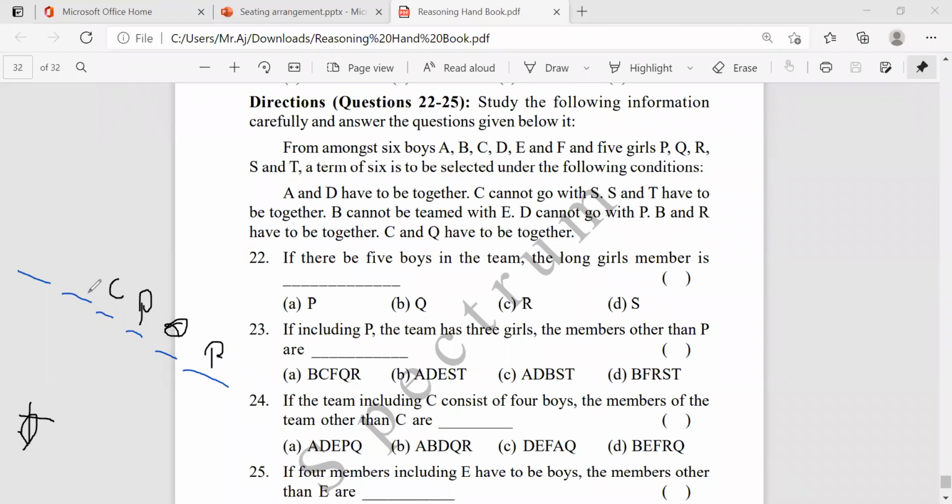If I take R, B will be there. Here B will be there, right? Okay. Now P, Q, R, B will be there. And who is the one remaining person? I cannot take D along with P, so A is not going to be taken either. D cannot be taken. B is taken. C is also taken. And B cannot be teamed with E, so we cannot take E here. We can take the last person F here. Is there any condition for F? No, right? Okay, no.